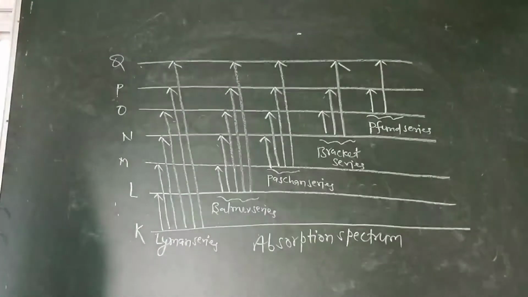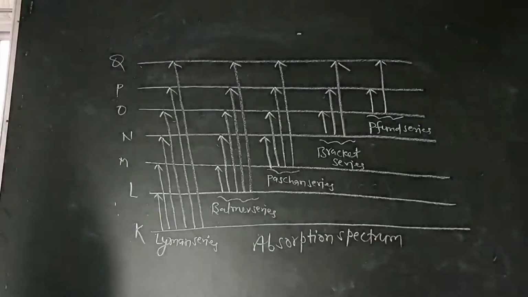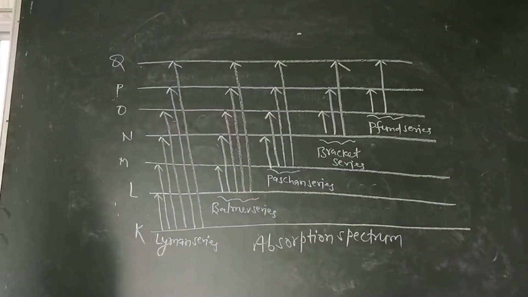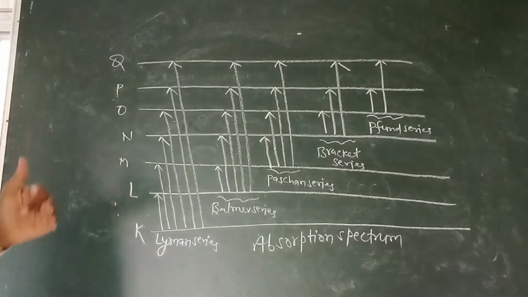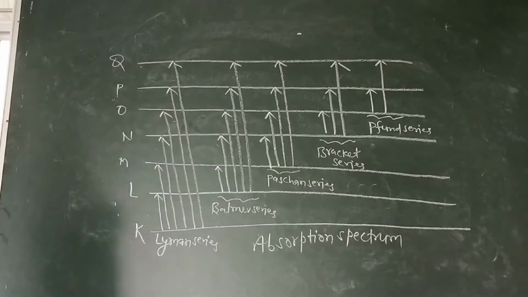On the basis of the wavelength of the absorbed or emitted photon, we will obtain the intensity of lines present in either series, either in Lyman or Balmer or Paschen or Brackett or Pfund.